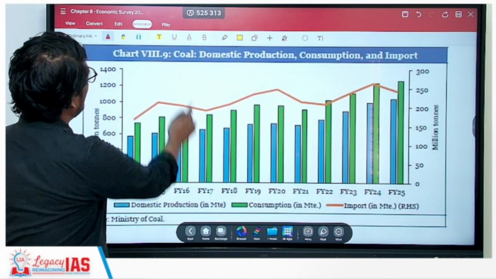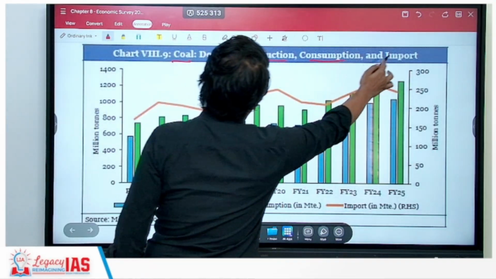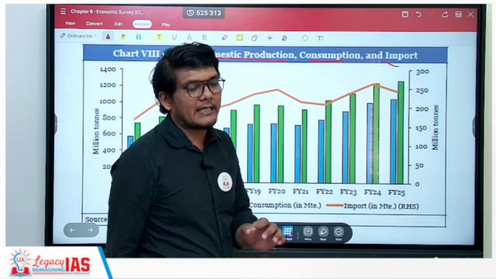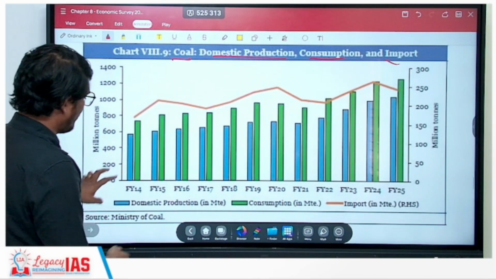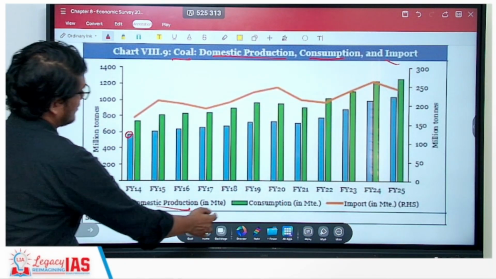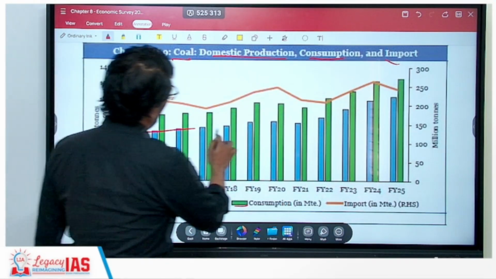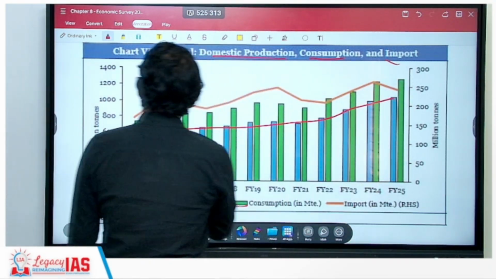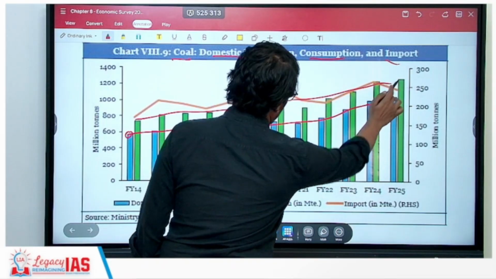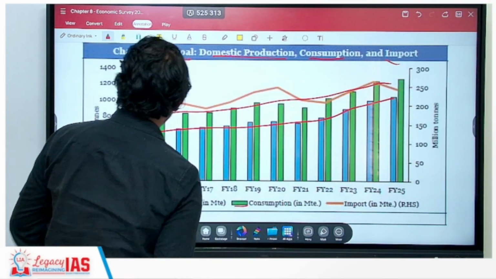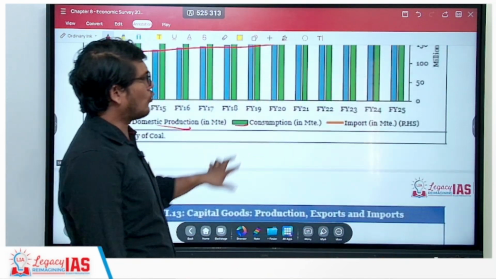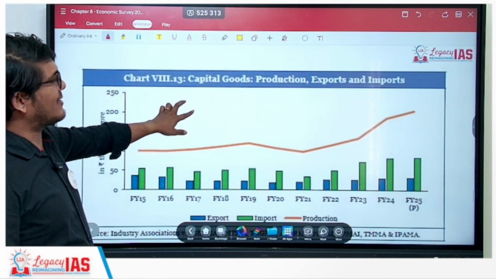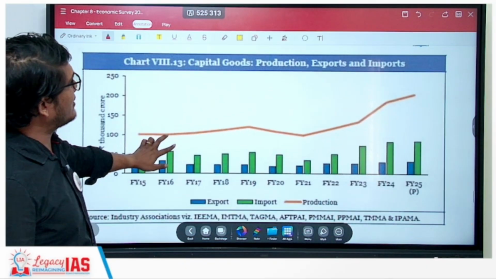Now this is about coal, the domestic production, consumption and import. Here clearly the production is less and the consumption is high. Production is given in blue, consumption in green. You can see production has increased, but consumption of course also has increased, as a result of which there has to be an import, and import is given by this line. So clearly coal production is less and its consumption is high.